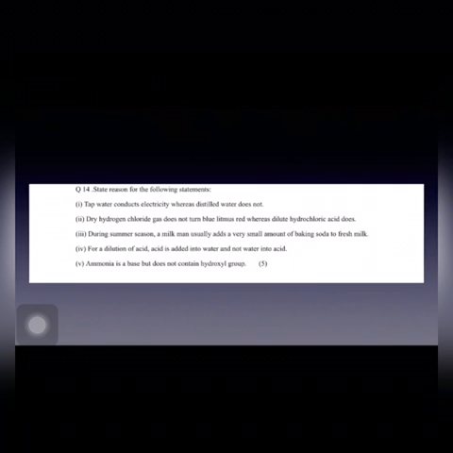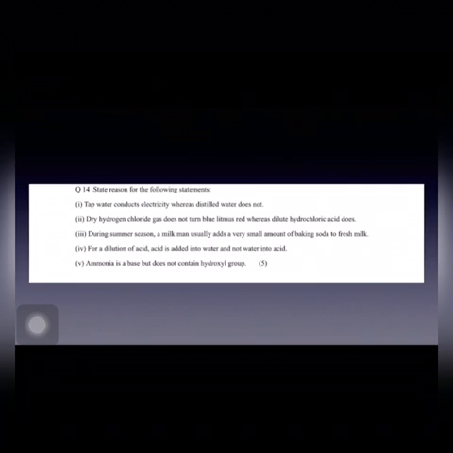Second is: dry hydrogen chloride, which is HCl gas, does not turn blue litmus red, whereas dilute hydrochloric acid does. The reason being, dry HCl does not furnish H+ ions, so it does not act as an acid. The main reason is that dry HCl does not furnish ions, and ions are only furnished in the aqueous